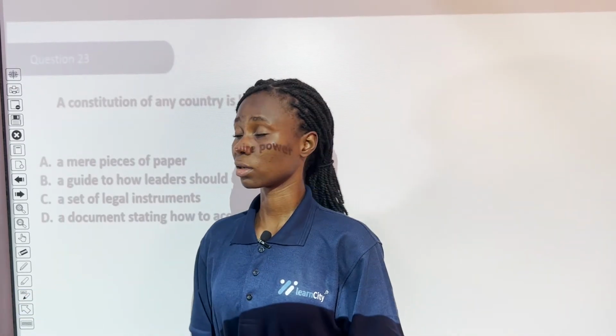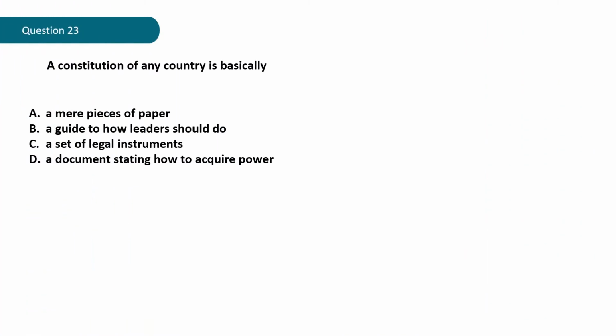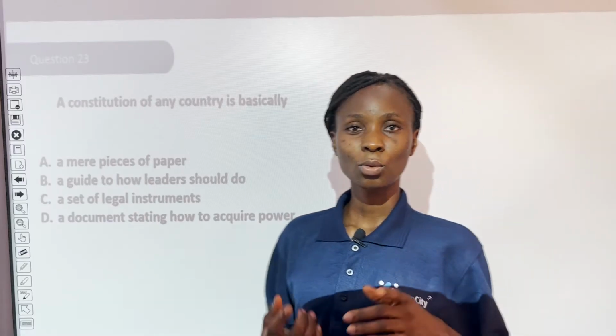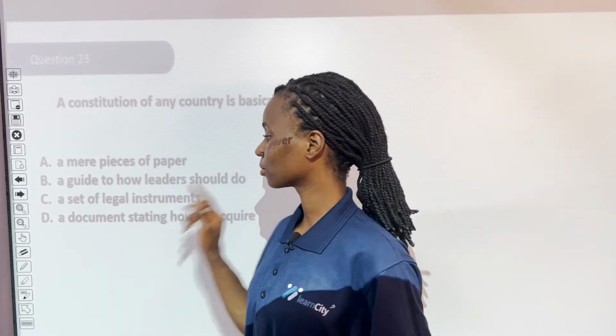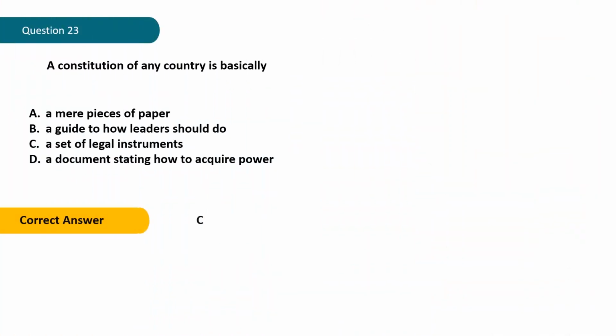Question 23. A constitution of any country is basically A. A mere piece of paper, B. A guide to how leaders should do, C. A set of legal instruments, D. A document stating how to acquire power. What do you think the correct answer is? Let's see. The correct answer is C. A set of legal instruments.